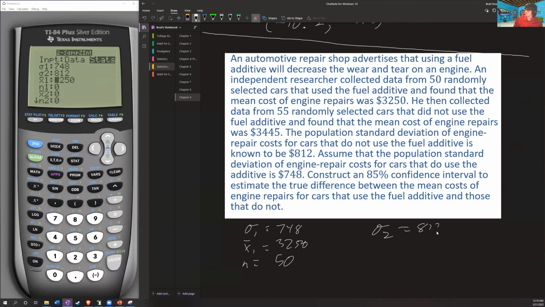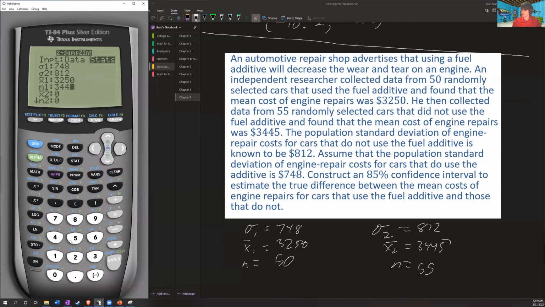Sigma 2 was 812, x2 bar was 3445, and my n for that one was 55. All right. So now that I've got this organized a bit better, I'm less likely to make that mistake. All right, x2 bar is 3445, and n2 is 55.